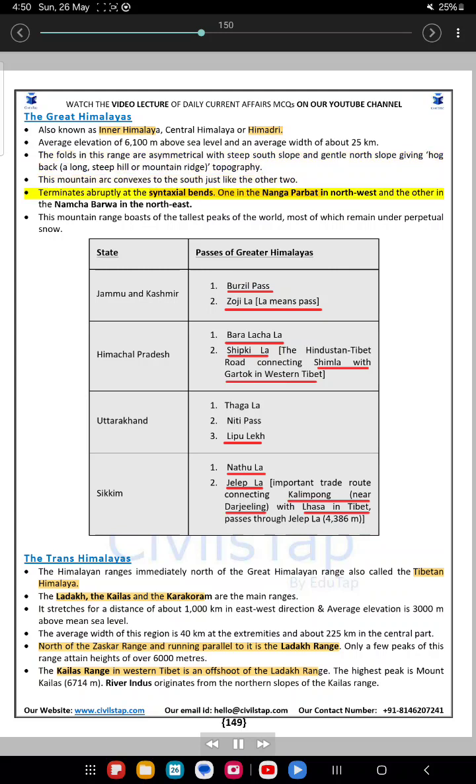It terminates abruptly at the syntaxial bends, one in the Nanga Parbat in the northwest and the other in the Namcha Barwa in the northeast. This mountain range boasts of the tallest peaks of the world, most of which remain under perpetual snow.